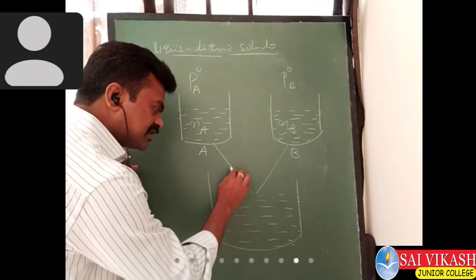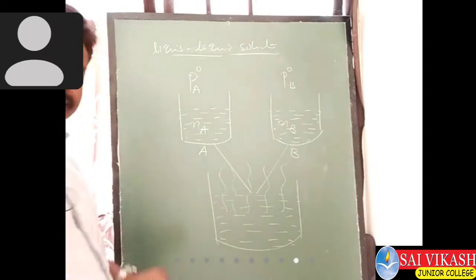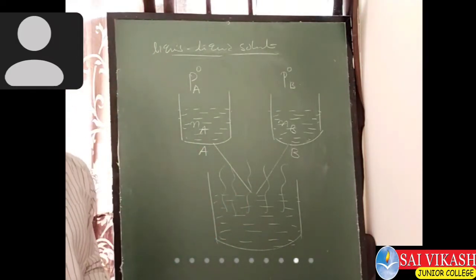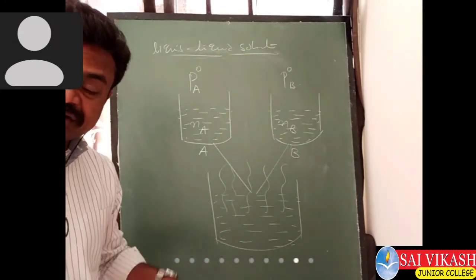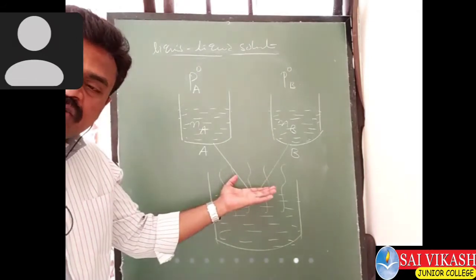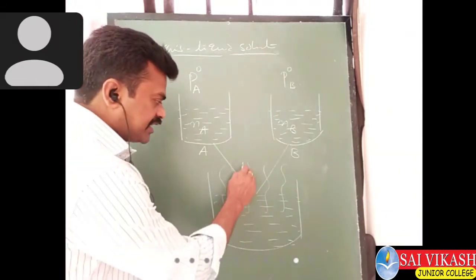From this mixture also vaporization will come. But what I am considering is, from this mixture, the vapors coming out from liquid A I am taking as PA.